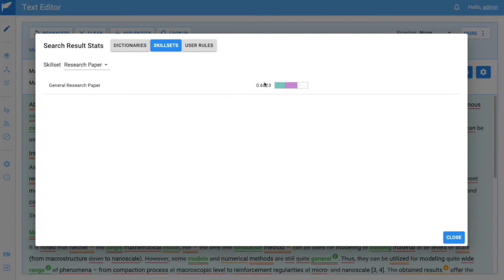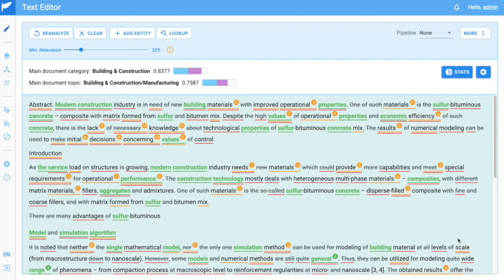As you can see, we are now classifying this as a research paper, which is perfect. At this point, our model is looking good. We have successfully built a research paper model in 1 second using only 26 training texts and no negative texts. The next step in this process is to QA our model.